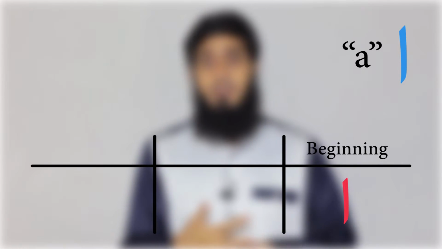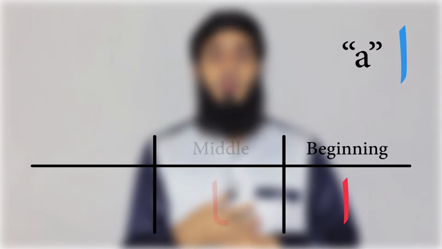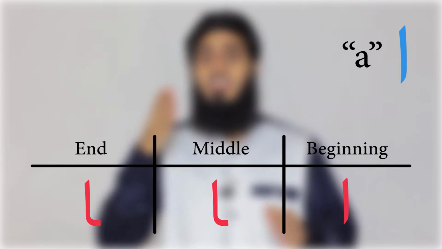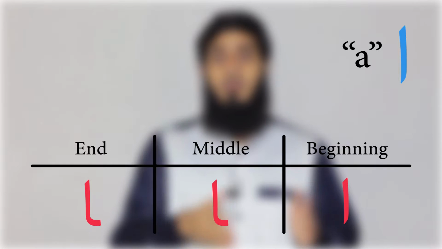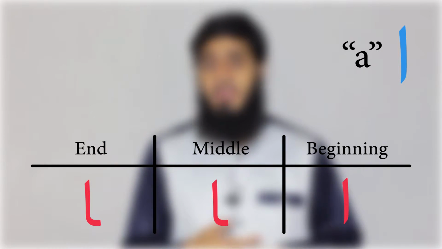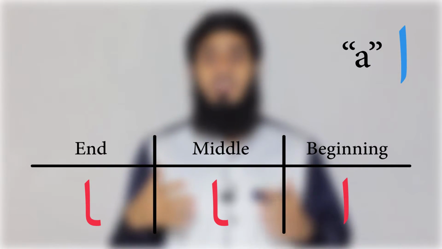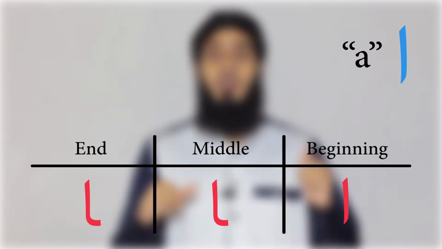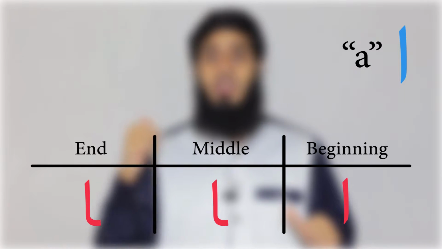But let's go through these 6 naughty letters one by one. The first is the letter alif. The letter alif is basically your simple A. This is what it looks like when it comes at the beginning of a word, this is what it looks like in the middle, and this is what it looks like at the end. It's simple, just a straight line: a, alif. One, two, three: beginning, middle and end. And that is really it. As you can see in the middle, it didn't connect with the letter, subhanAllah, that came after it, but it connected with the letter before it.